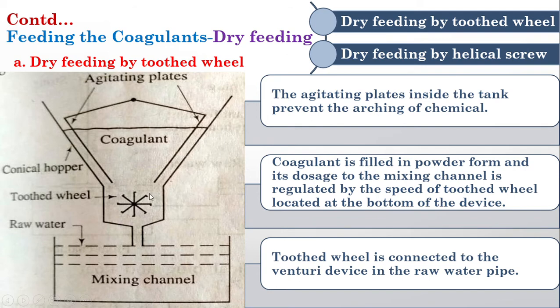This coagulant is fed into this toothed wheel, which will be rotating. The rotation of the toothed wheel will maintain the correct dosage of the coagulant into this mixing channel. This is how we are feeding the coagulant into this mixing channel. This is one way.